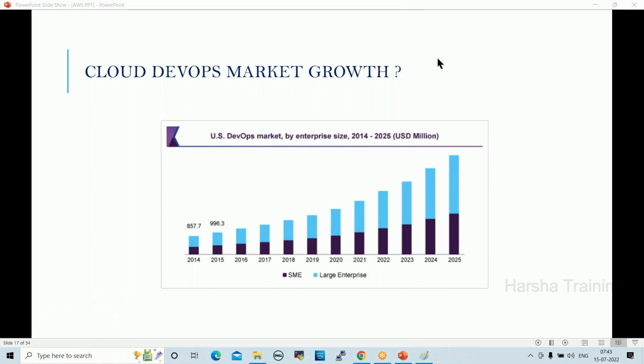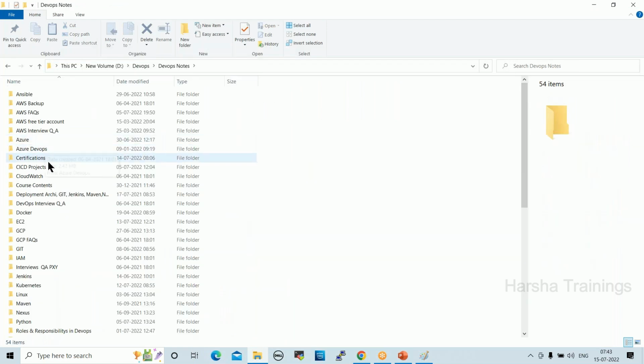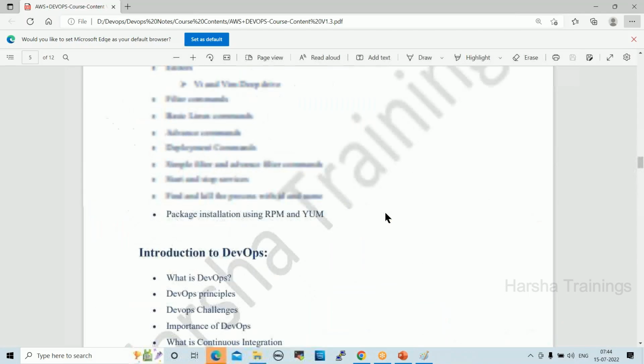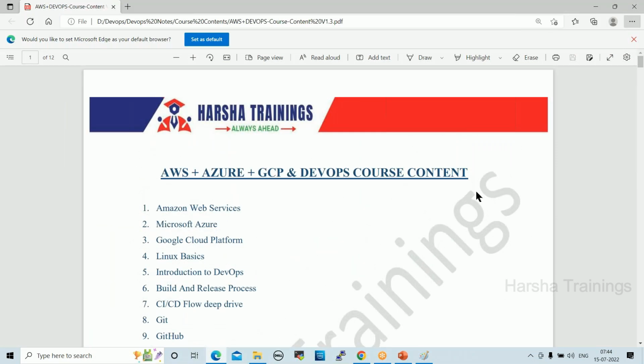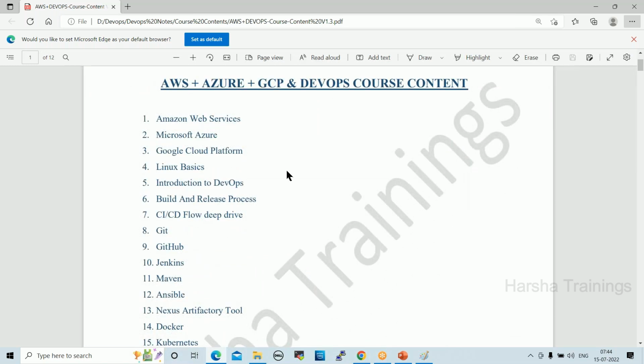Yeah. So now let us go through the course content. I'll show you the course content: what are the modules we are going to cover? See here. We are going to discuss three platforms: AWS, Azure, GCP, and DevOps.